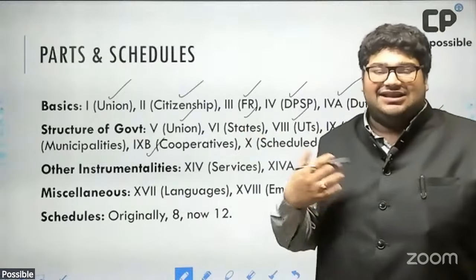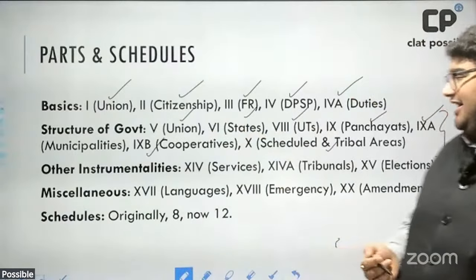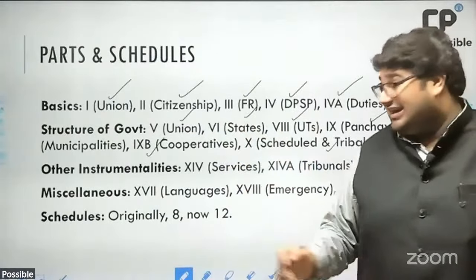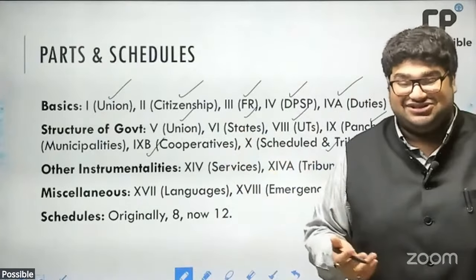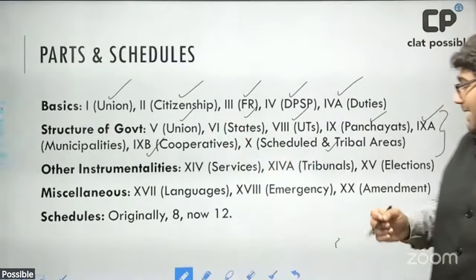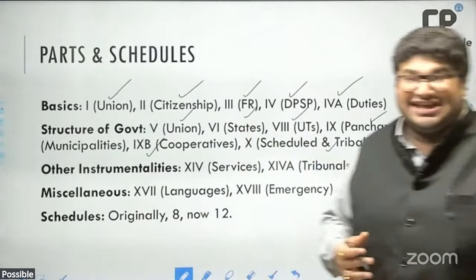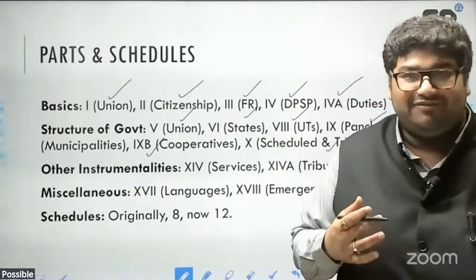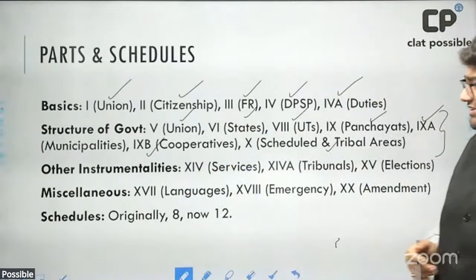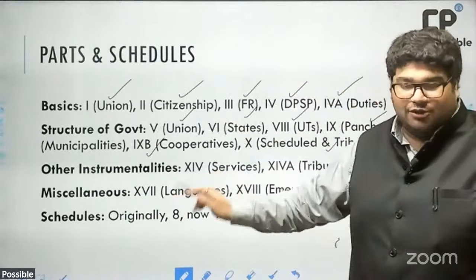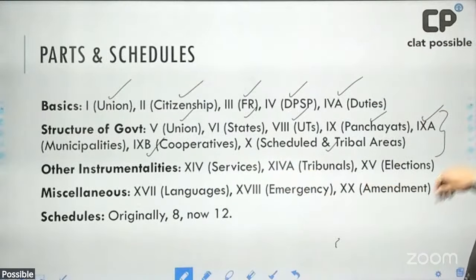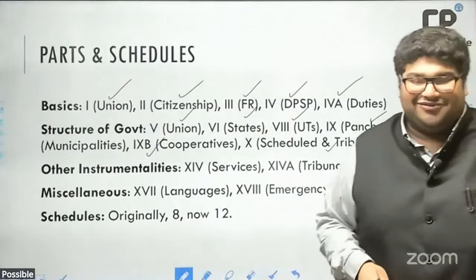Then think of the other important institutions. We find those in part 14, which deals with the services and creates the Union Public Service Commission. Part 14A deals with tribunals. Part 15 deals with elections and creates the Election Commission of India. And the last parts are the other important provisions. Part 17 dealing with languages, part 18 dealing with emergencies, and part 20 dealing with amendment of the constitution.